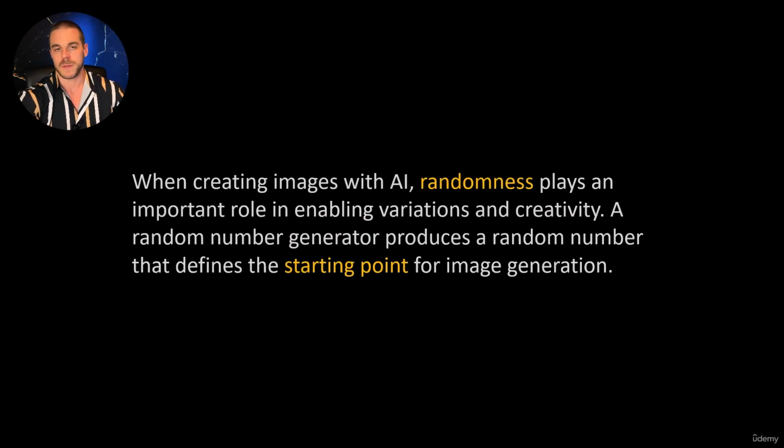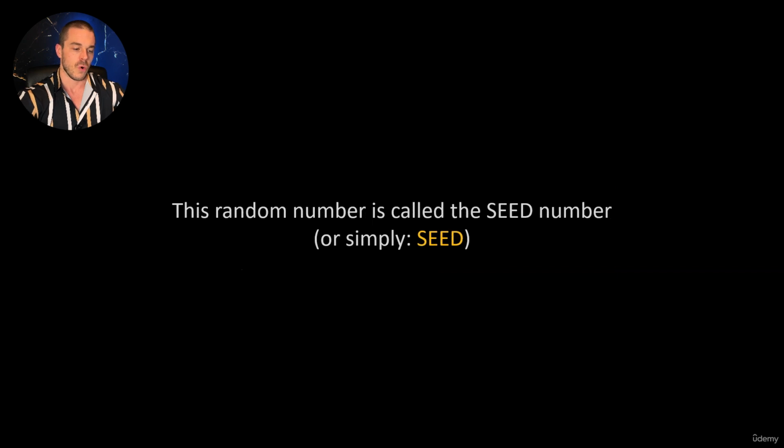Maybe you remember the beginning of this video course when we had a look onto the process of AI image generation with Stable Diffusion, and there we learned that randomness plays a big and important role in enabling variation and creativity. A random number generator produces a random number, and this defines the starting point for image generation. And this is called the seed number, or simply seed. So whenever I talk about the seed or seed number, this is what I mean.